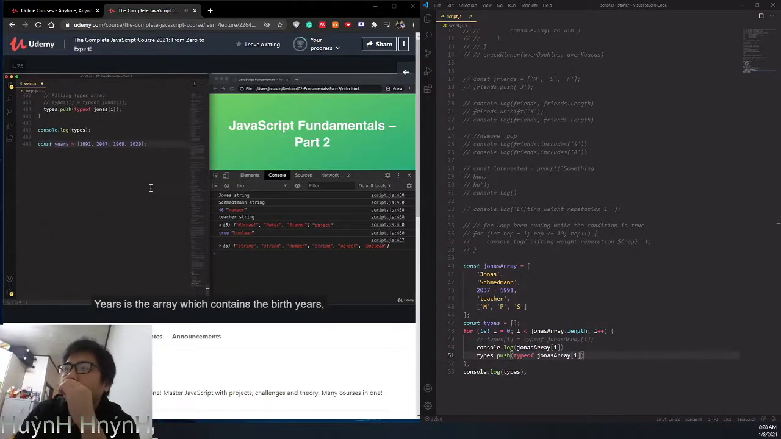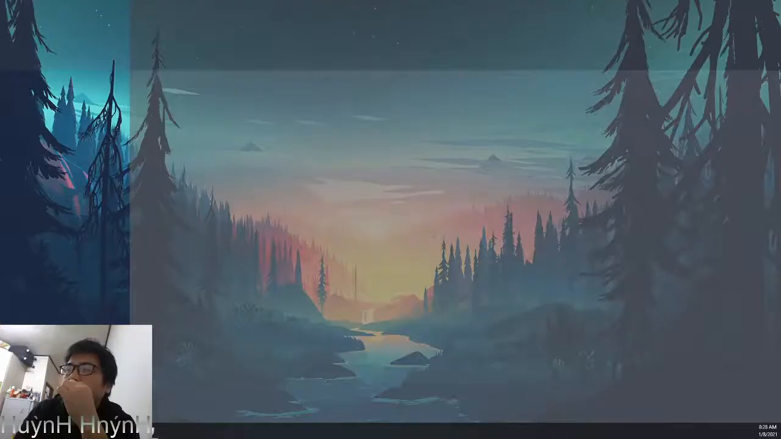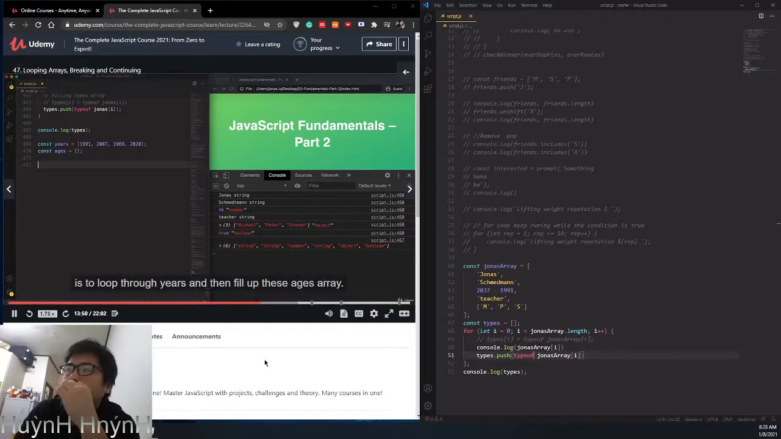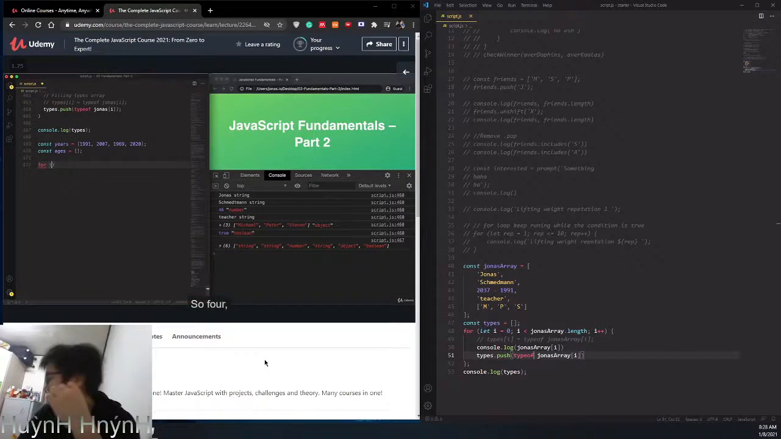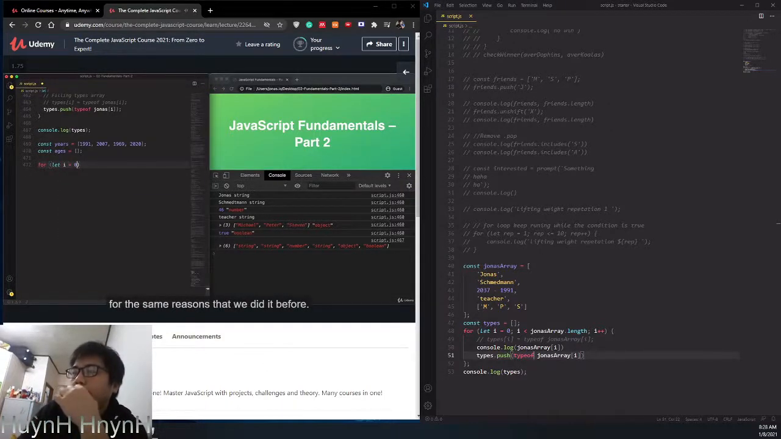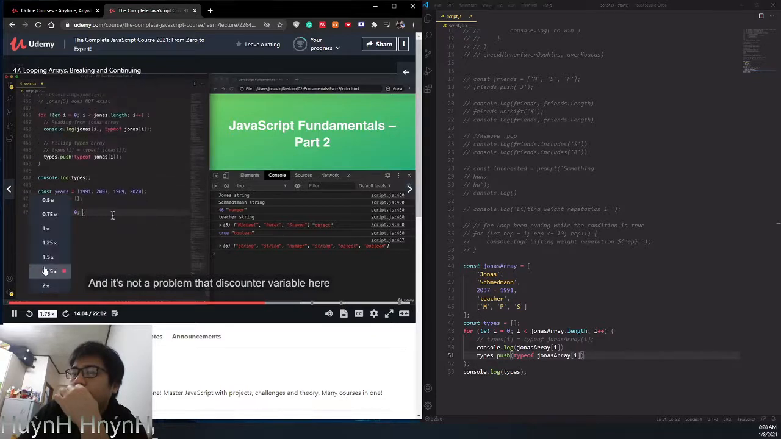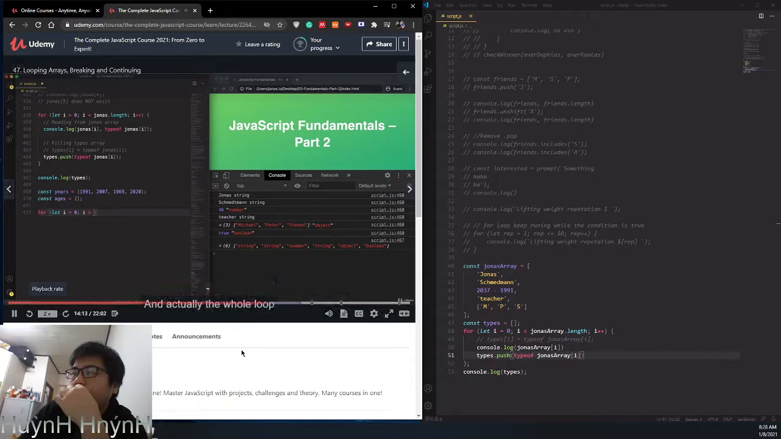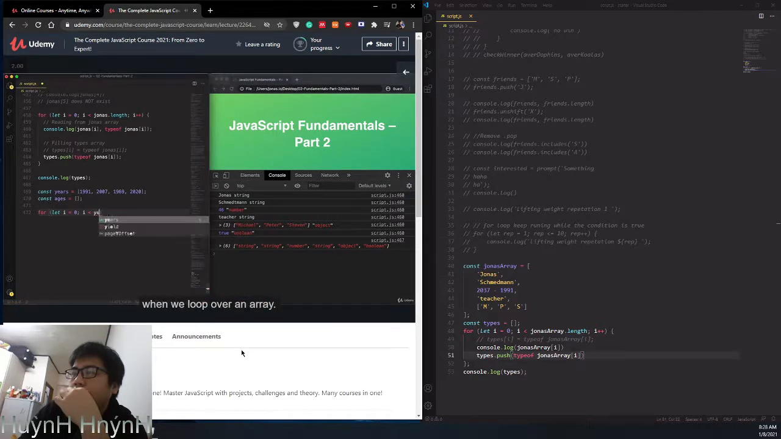Years is the array which contains the birth years, and now let's create another, and again empty array, which will then hold the ages. And so what we're going to do now is to loop through years, and then fill up this ages array. So for, and then once more, let's define the counter at 0 for the same reasons that we did it before, and it's not a problem that this counter variable here has exactly the same name. Then the condition is also going to be the same, and actually the whole loop always kind of looks the same when we loop over an array. So now here the difference is that it's of course years dot length, and then at the end we, as always, increase the counter by 1.